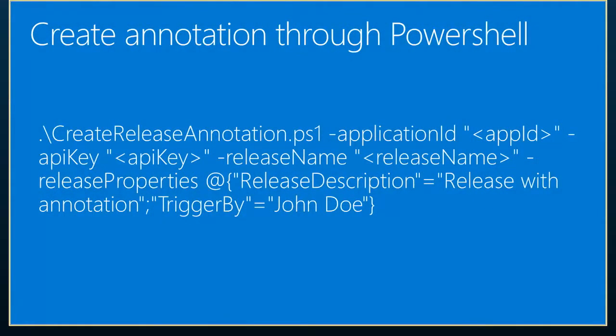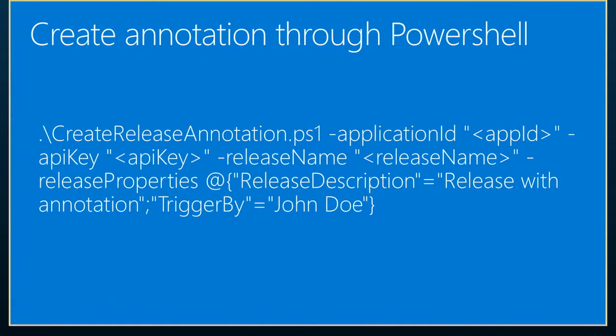All right, guys, before we get back to talking about the futures of annotations and work item integration, there's actually one other thing I wanted to address. There's another way to create annotations. We can actually do it through PowerShell. So today you saw me creating annotations through the release functionality in Visual Studio Team Services. But if you're not using VSTS for your releases, you can actually generate those release annotations today. We provide you with a PowerShell script. I have it out on my blog. So if you go out and read the Azure blog and look for Mike Gressley, you'll find all of my entries. And there's one specifically about this topic. So it gives you the PowerShell script that you can download.